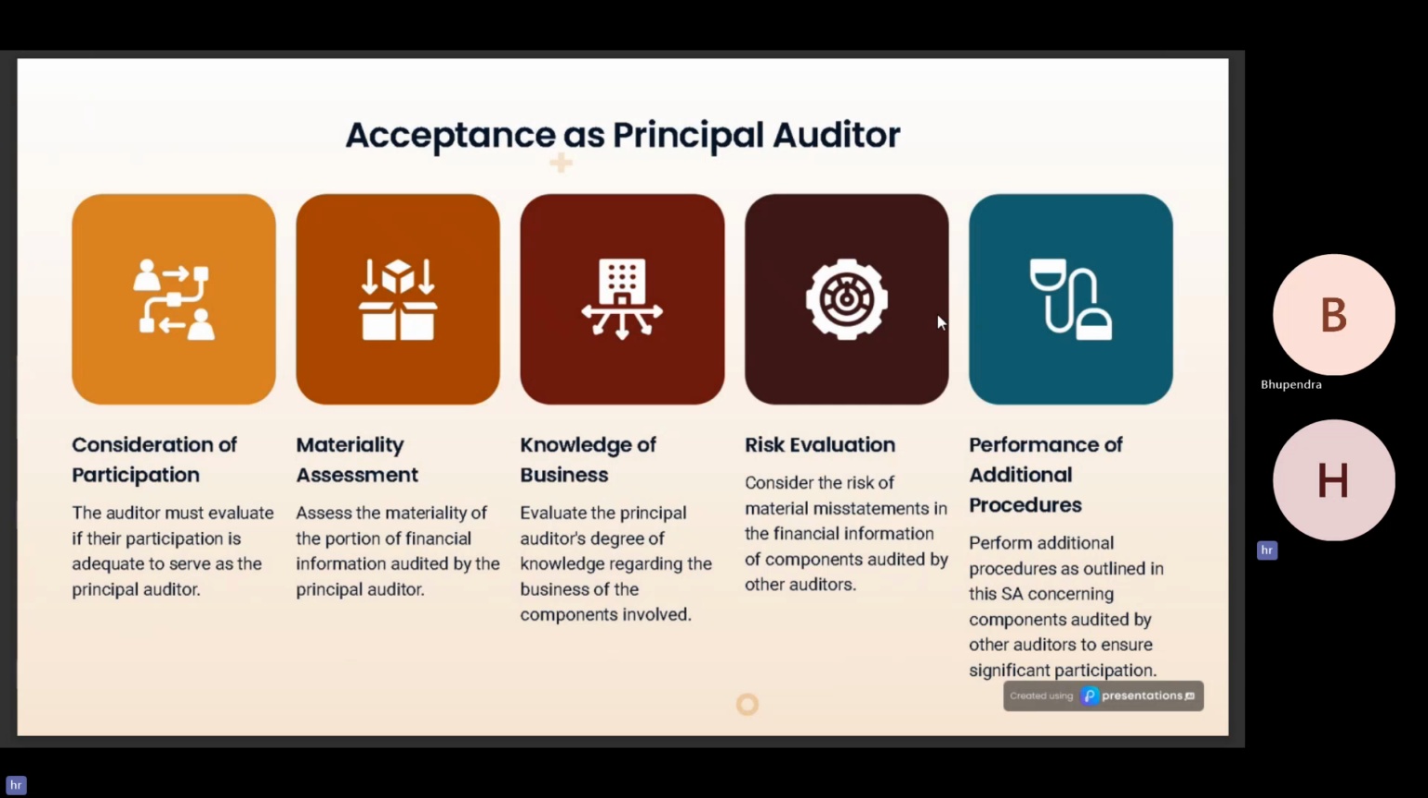Risk evaluation. Considering the risk of material misstatements in the financial information of components which are audited by the other auditors. We can do so by performing the risk assessment procedures as outlined in SA 315. Performing additional procedures. Performing additional procedures as outlined in this standard concerning components audited by the other auditor. The auditors, in relation to the general audit procedures, should also perform some additional procedures to have sufficient and appropriate audit evidence to be sure about the work of the other auditors which have audited the component before including it in his own audit report.